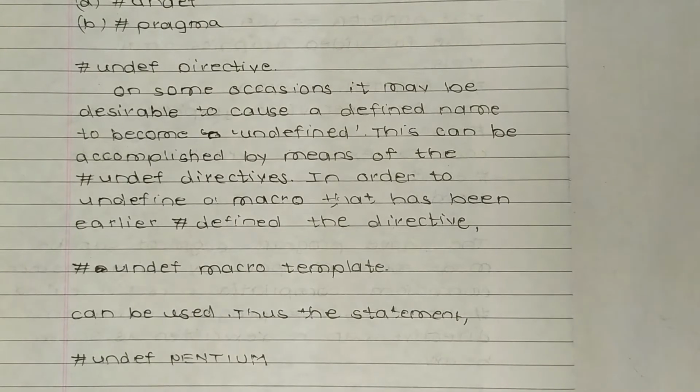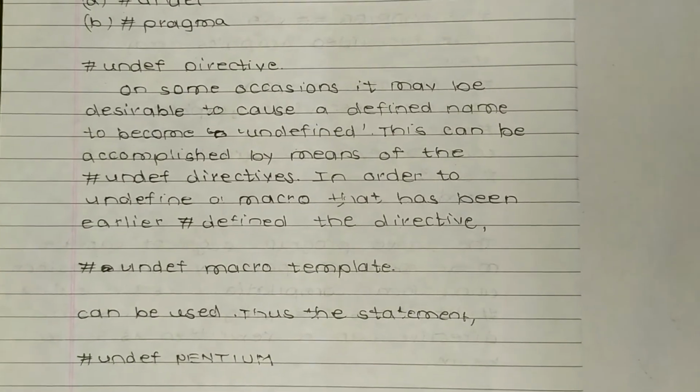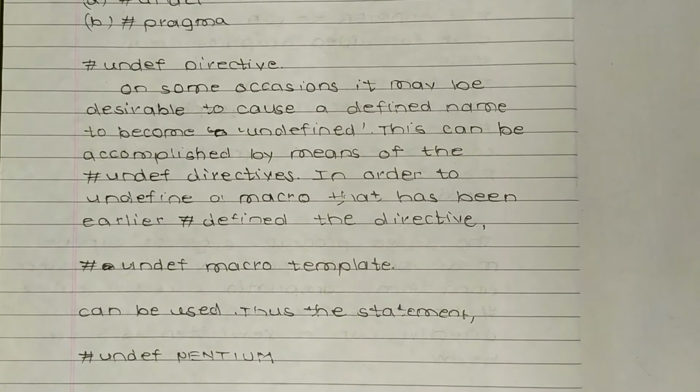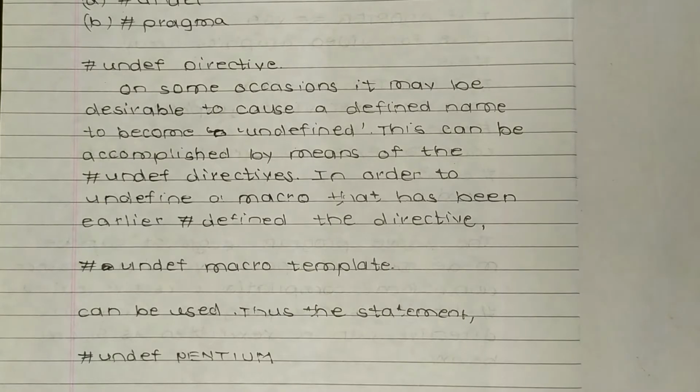On some occasions, it may be desirable to cause a defined name to become undefined. This can be accomplished by means of the undef directive, in order to undefine a macro that has been earlier defined using the define directive. So it is used to undefine a macro that has been earlier defined.